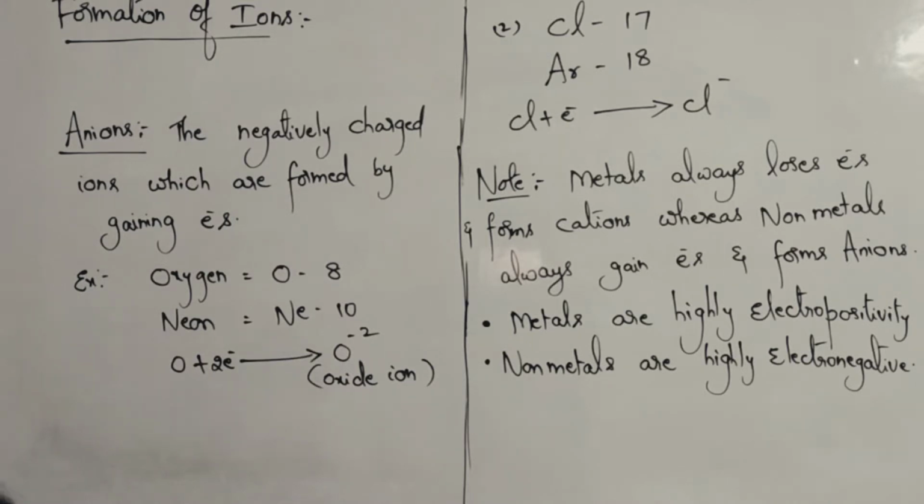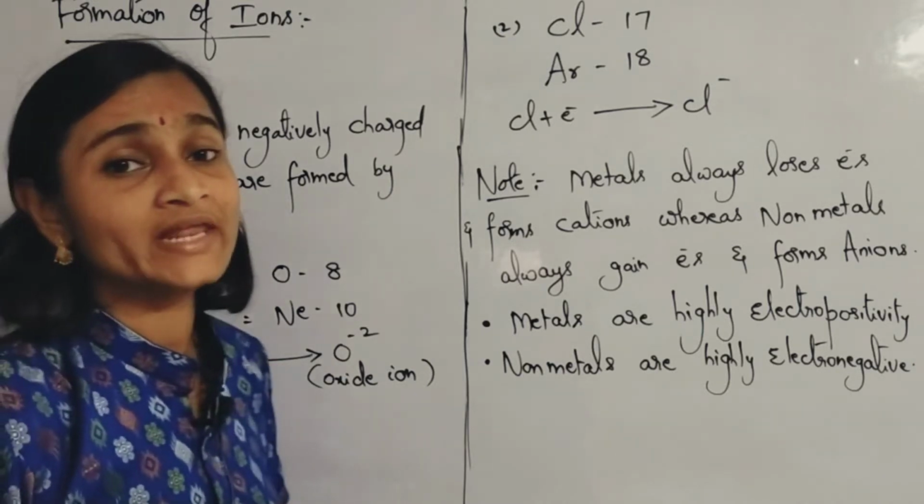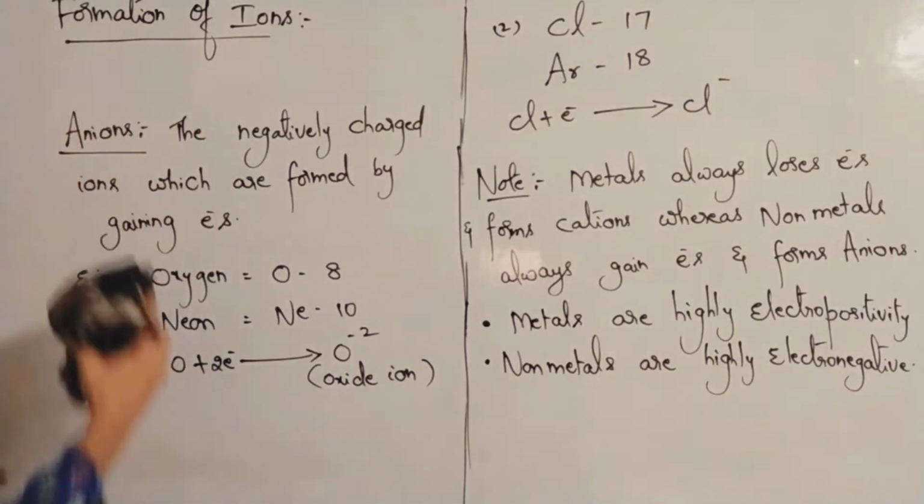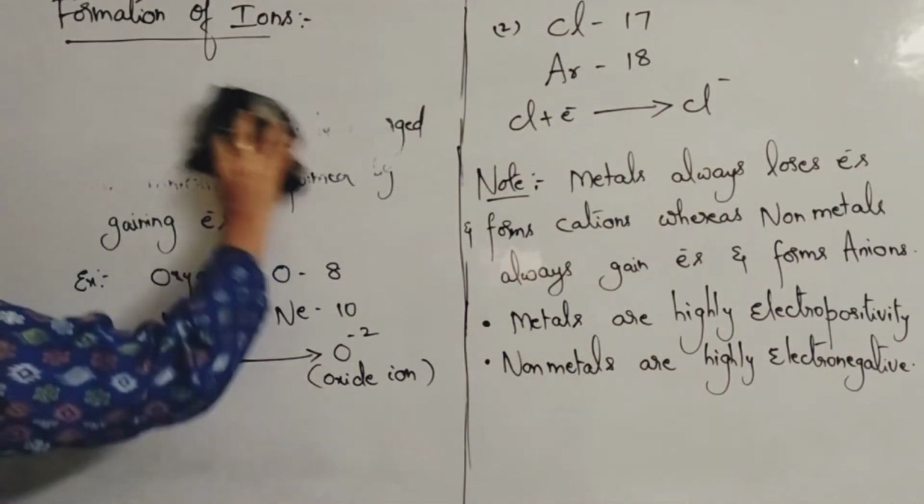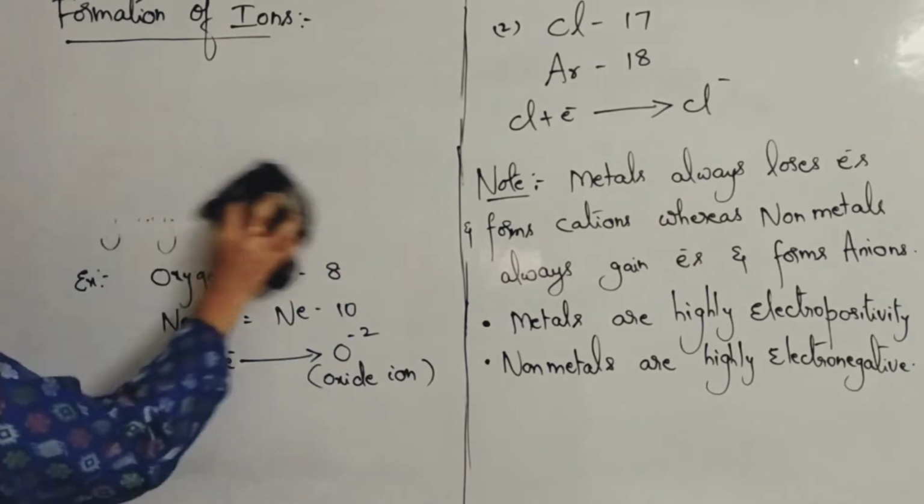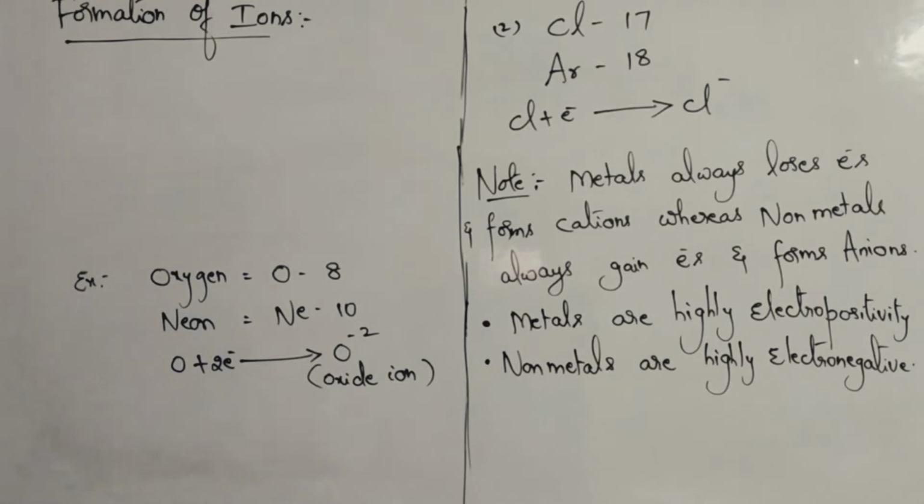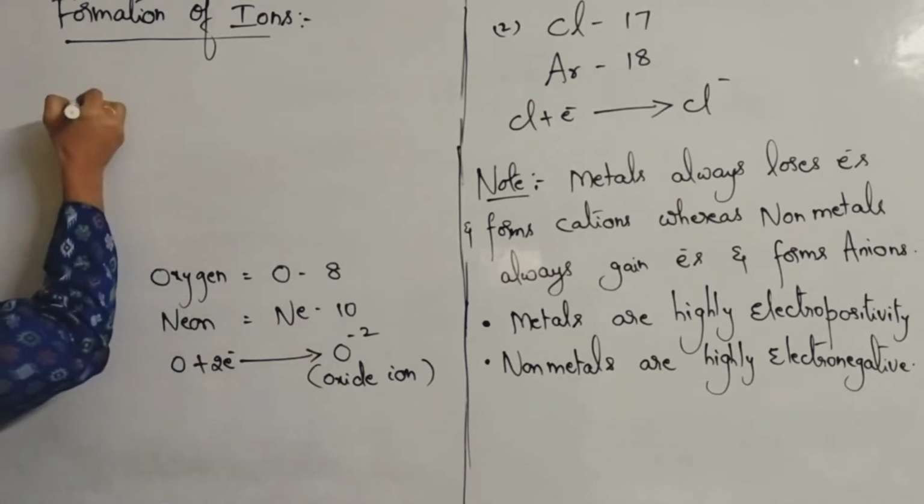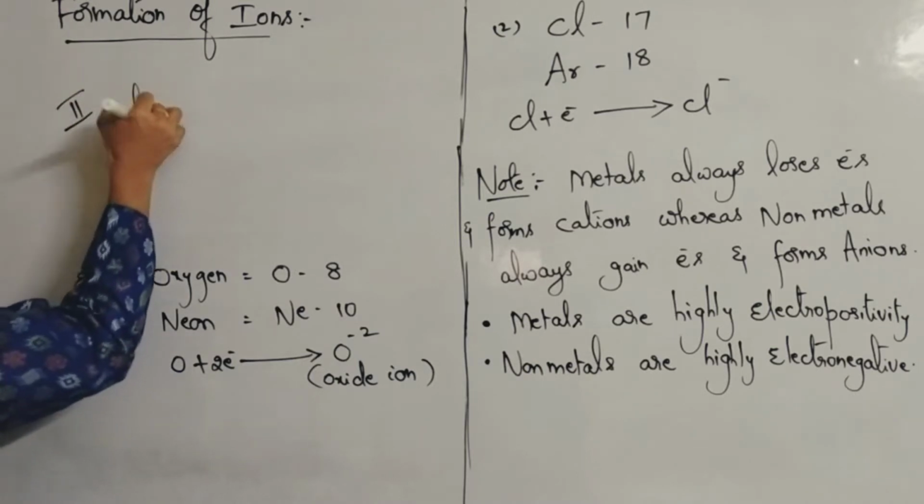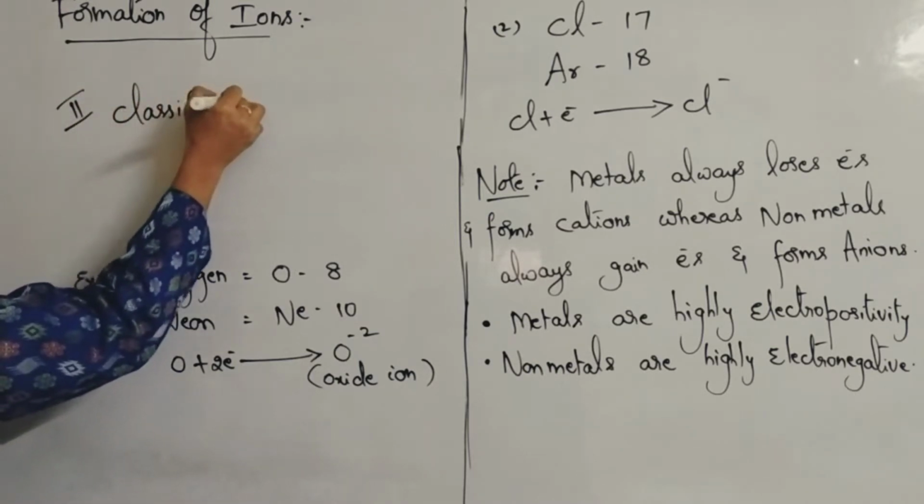Now we will be learning about the classification of ions based on the number of atoms that are present in that particular ion. So you have a second type of classification for ions. Classification based on what? Based on the number of atoms present in it. Second classification of ions.